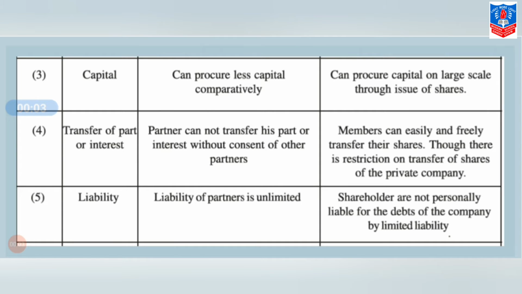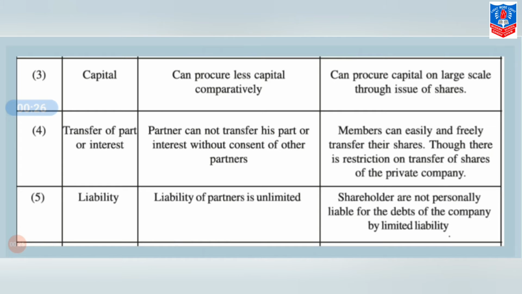Third difference, that is capital. A partnership firm can procure comparatively less capital, while a company can procure capital on a large scale through issue of shares. Fourth difference, transfer of part or interest.